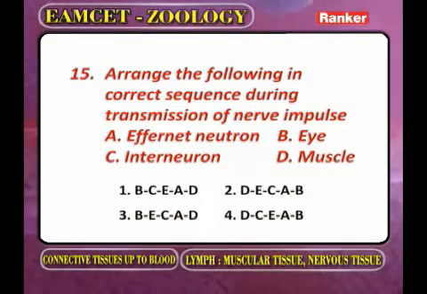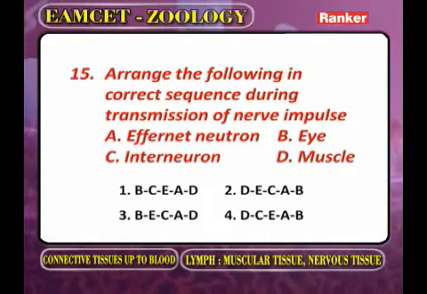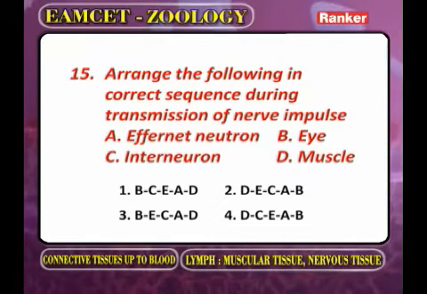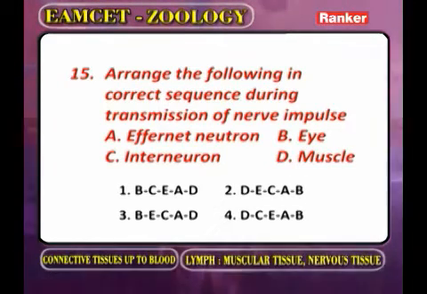Arrange the following in correct sequence during the transmission of a nerve impulse. A, afferent neuron; B, eye; C, interneuron; D, muscle.